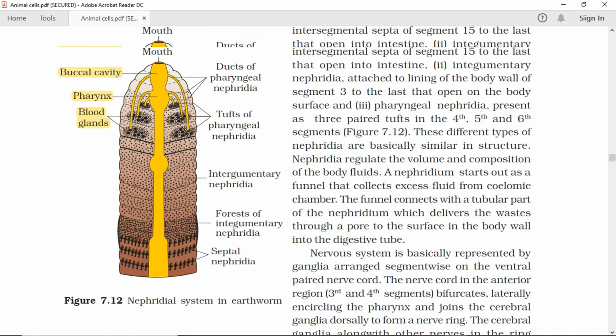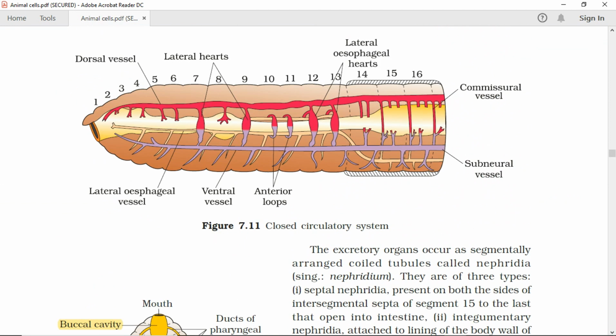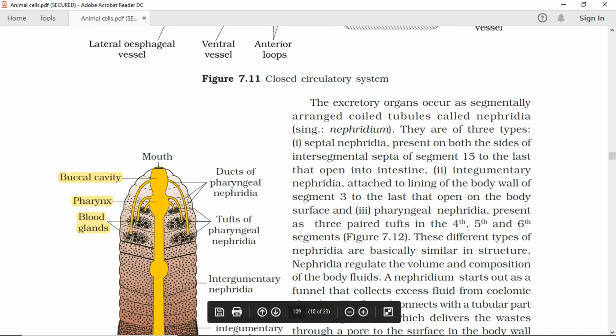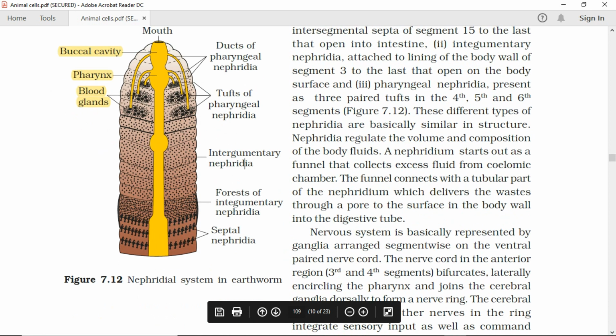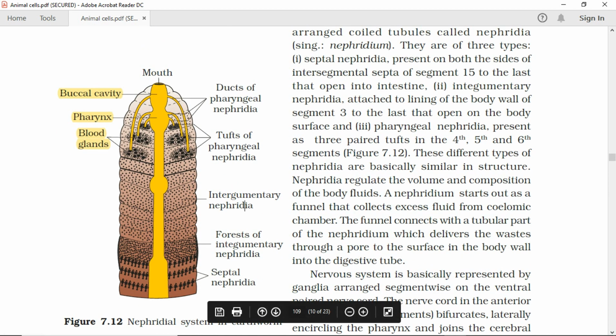Figure 7.12 Nephridial system in earthworm.